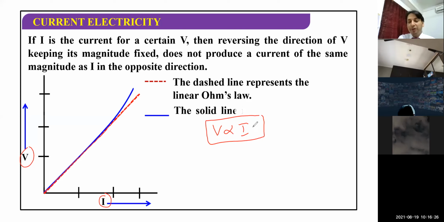If they are proportional, then definitely the line should pass through the origin, and it is a straight line. So V is directly proportional to I. Please remember this point also. From where did he get this graph? By performing experiments. By increasing the voltage, he found that current is also increasing. And definitely if you reverse the direction of V, it is going to decrease.